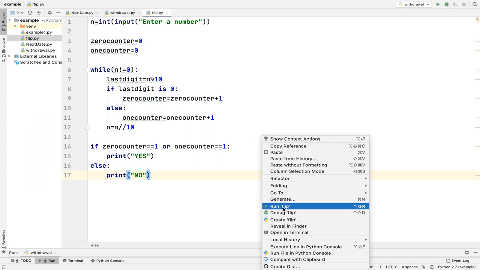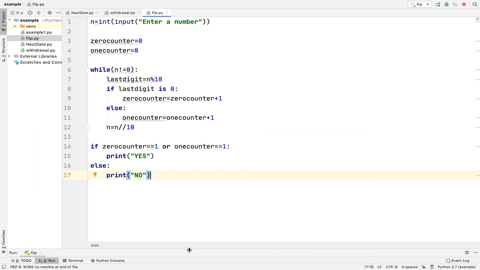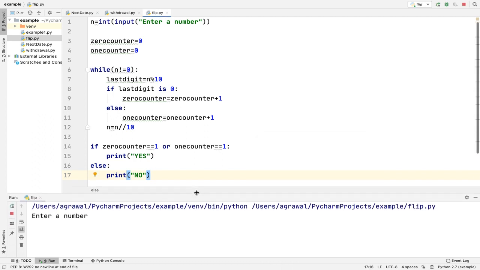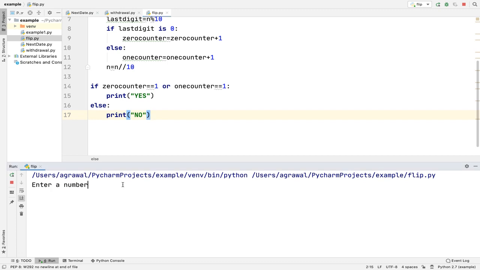We are going to execute this program. I'm going to execute this, enter a number. Suppose I enter the number as 101, which was given in our problem. It will say yes. Suppose I enter the number as 1001, it should tell me no, and obviously you cannot flip any one digit to make them all the same.